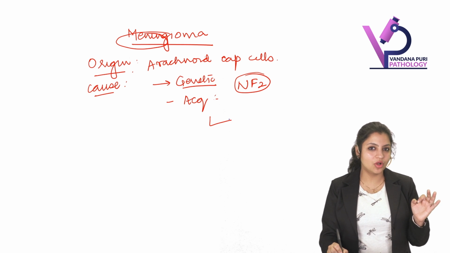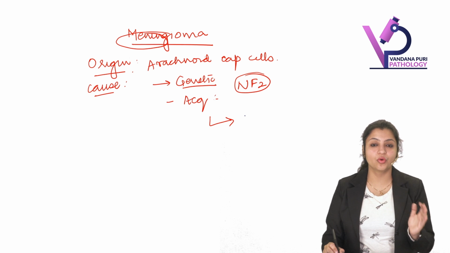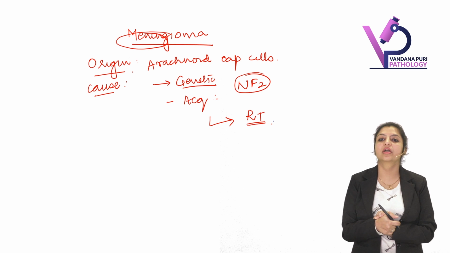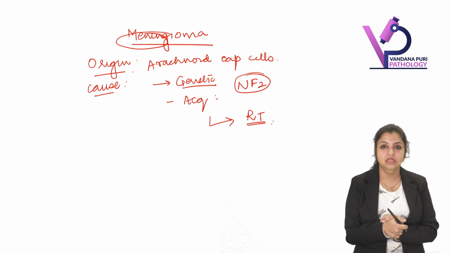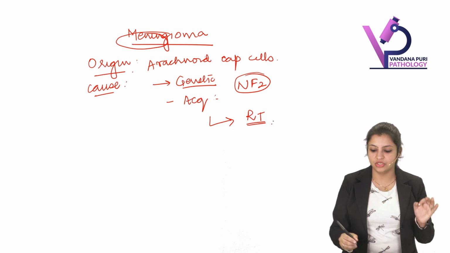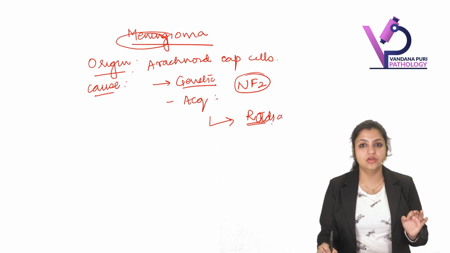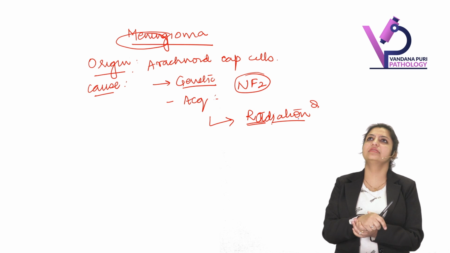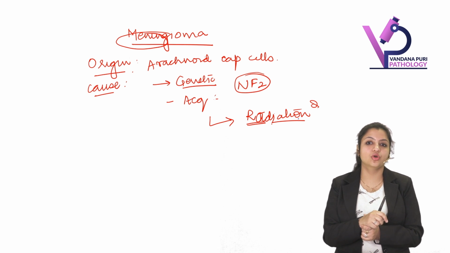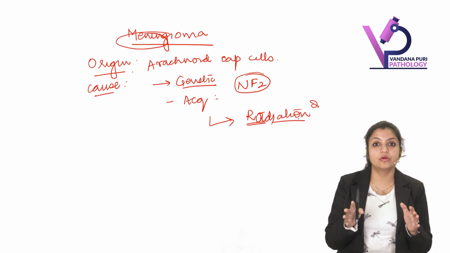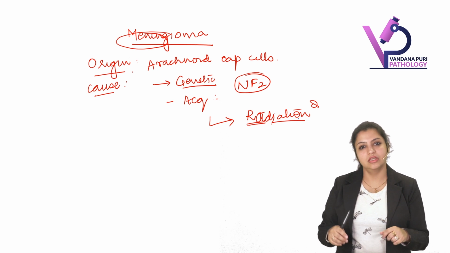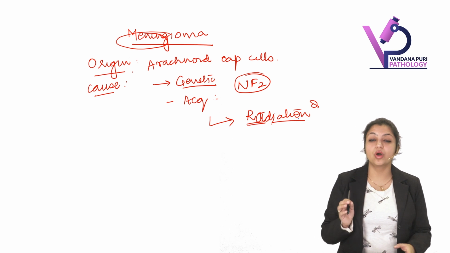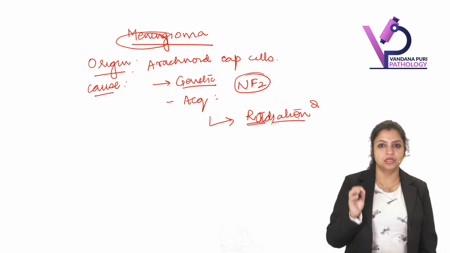Okay. And when we talk about the acquired risk factor, never ever forget the most important acquired risk factor for meningioma is radiation. Radiation is one of the most important risk factors for brain tumor. There was a question in NIMHANS, I remember. They asked what is the most common risk factor for brain tumors. So please remember, what will the answer be? Radiation.